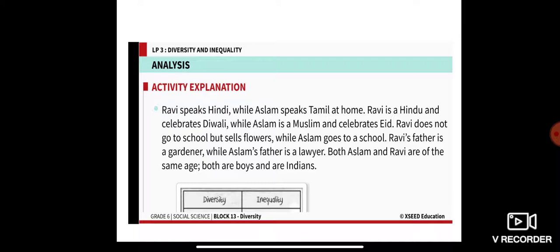And the similarities between them are: both Aslam and Ravi are of the same age, and both are boys and both are Indians. So those are the similarities between Ravi and Aslam.